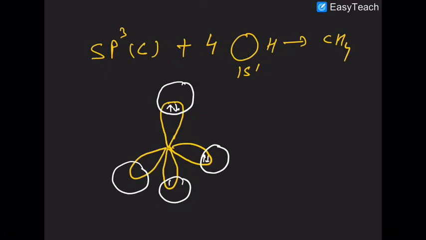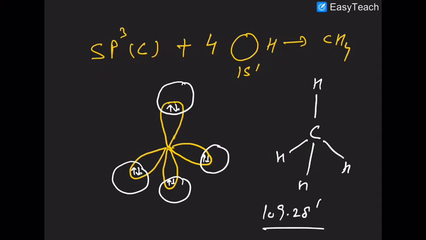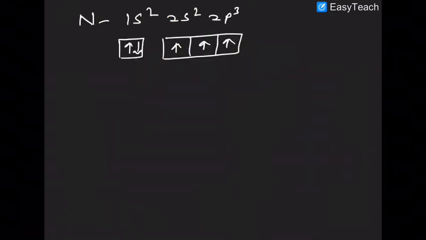And what can happen now? In this overlap area, you have 2 electrons each. Now you have the methane molecule, such that all bond angles are 109 degree 28 minutes.